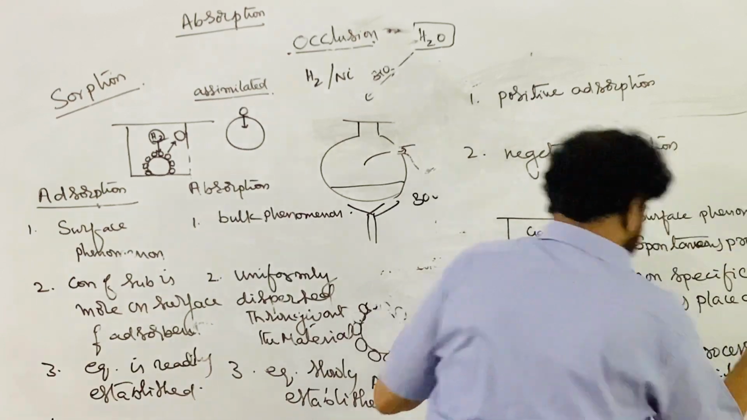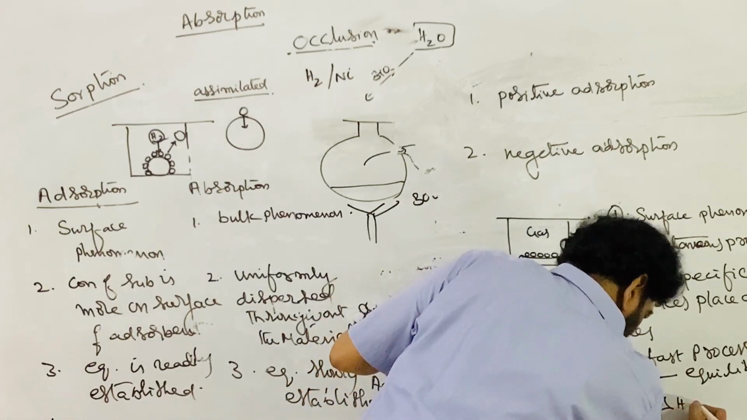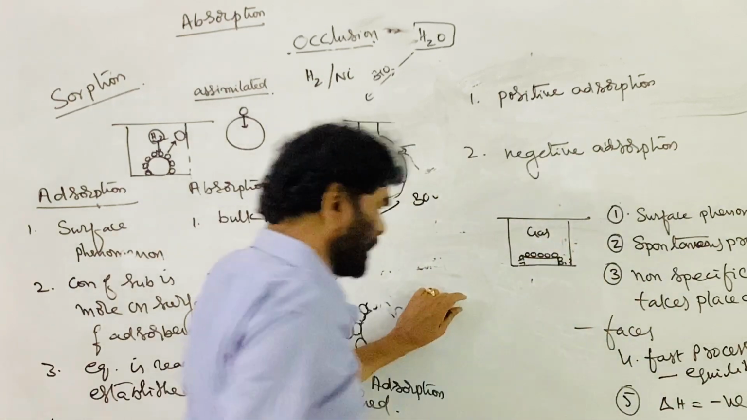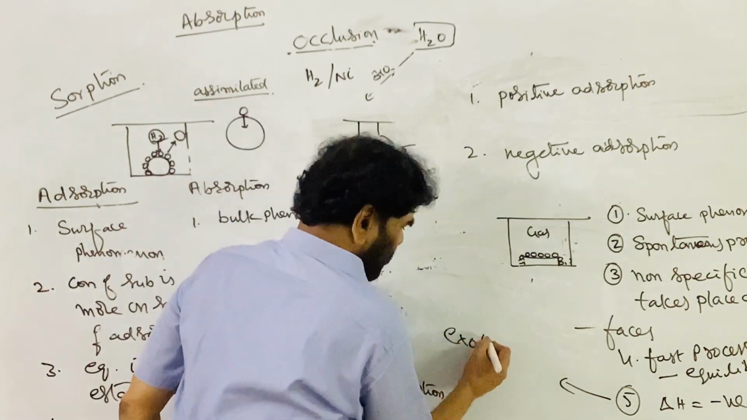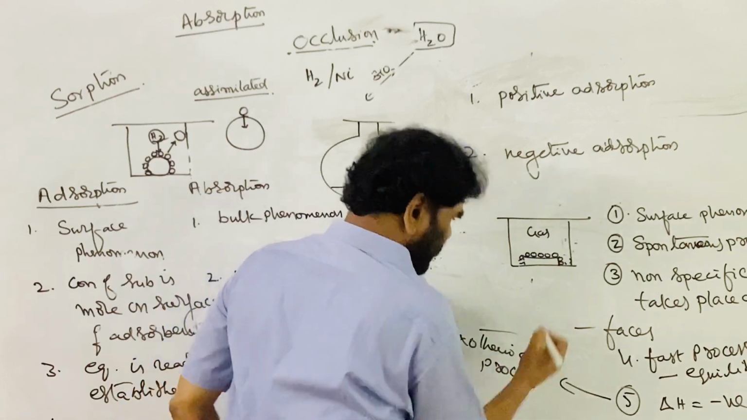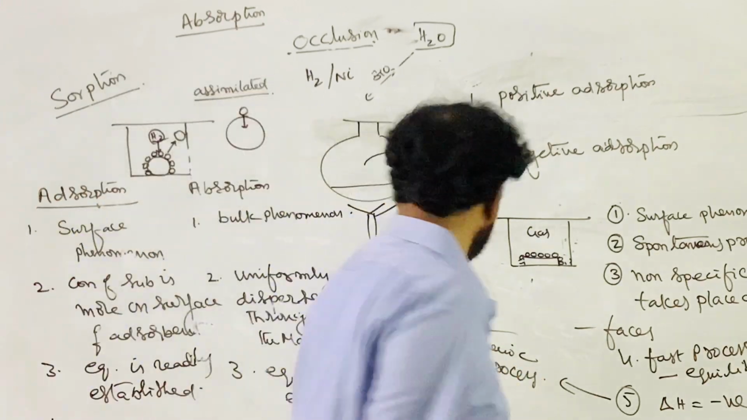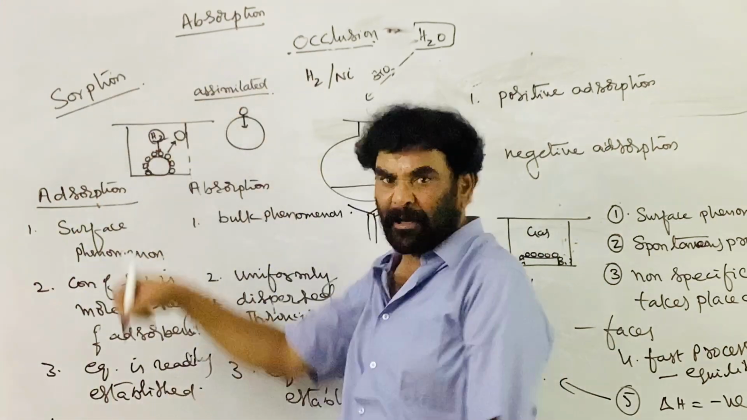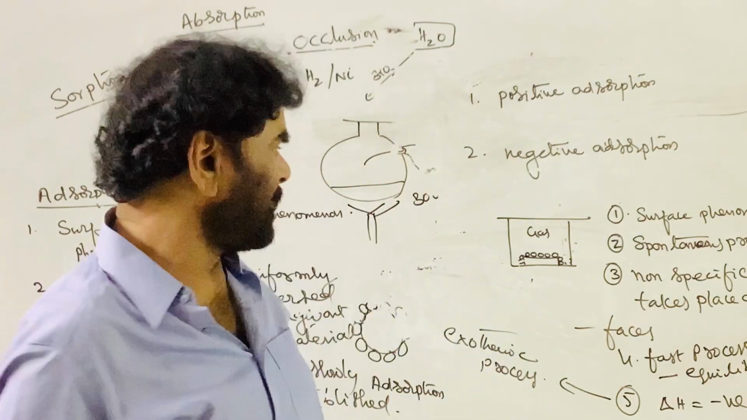And the fifth one is that delta H is negative, enthalpy is negative. It is an exothermic process. Adsorption is an exothermic process. Attractions are established, and wherever attractions are established, an equivalent amount of energy is liberated.